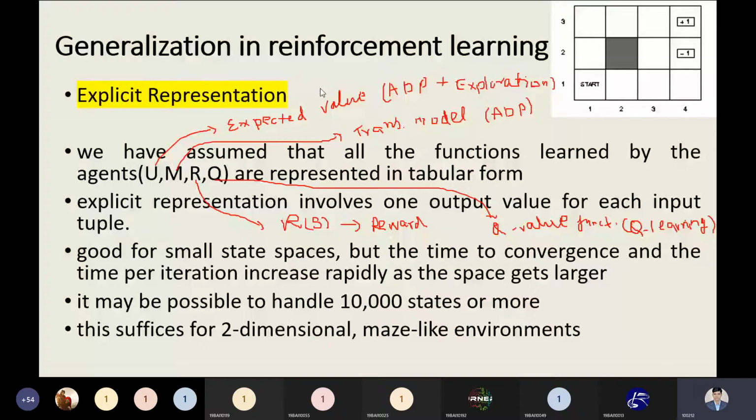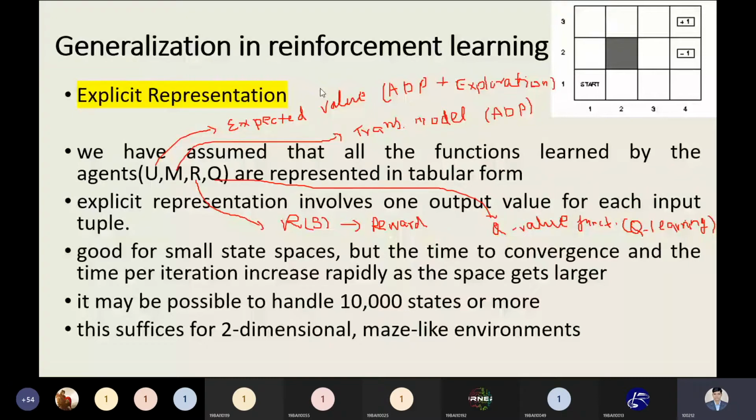That is also known as the transition model, and that is applicable in the ADP, as we have seen. In temporal differences, such a transition model is not counted, and we have seen this concept in passive learning. When talking about R, R is our R(s), meaning the reward function of the current state or next state, so we can say R(s'), and we have also covered this part in our previous topics. Q is the Q value function, which is a part of Q learning. So an agent can use various kinds of functions as per its required method.